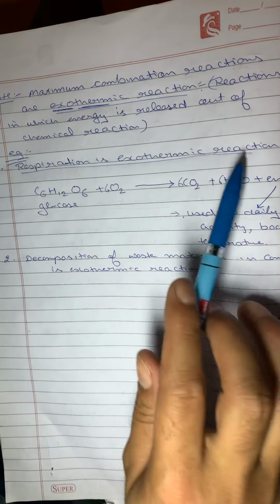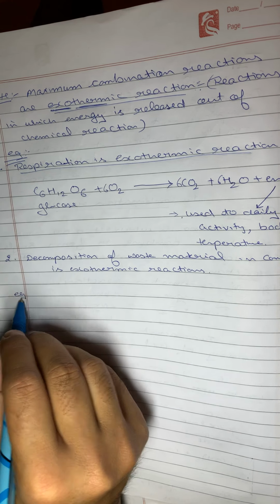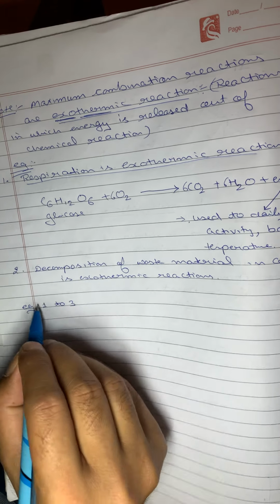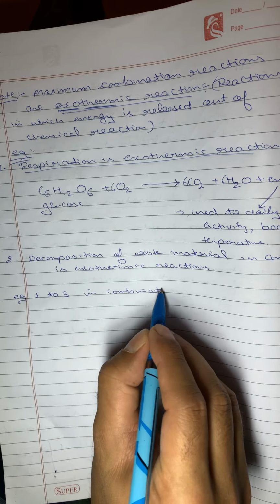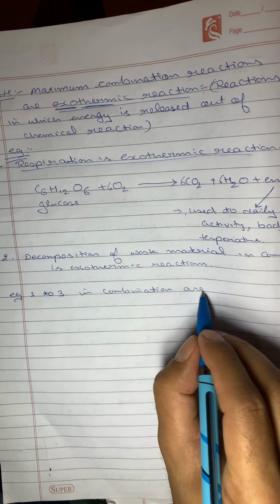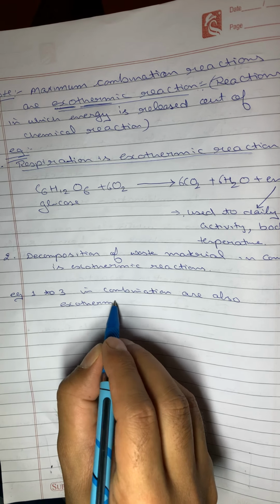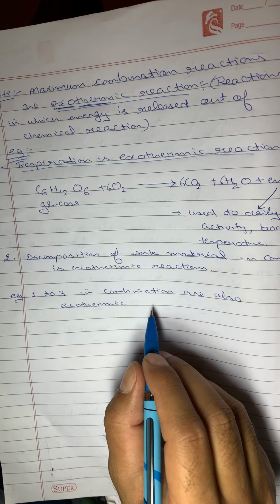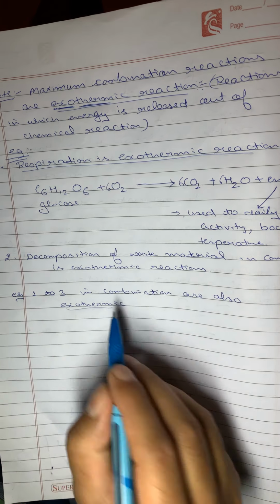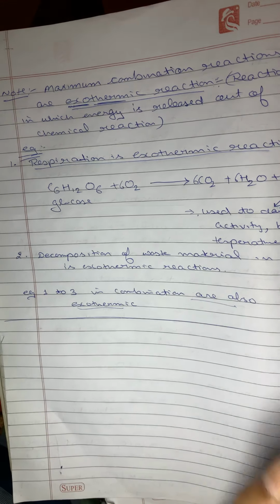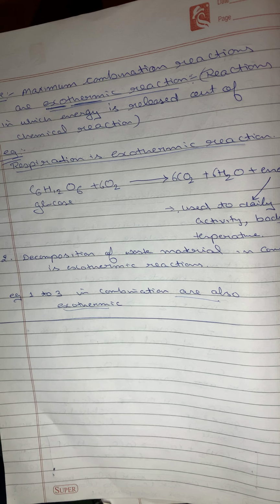So two examples I have included in the exothermic reactions because these were not combination reactions, that's why I have to include them separately. But all the previous three, 1 to 3, which we have done in combination reactions, that is burning of magnesium ribbon, second burning of coal, and then whitewashing, slaked lime put in water, are also examples of exothermic reactions. So this is all about the combination reactions. In the next lecture I'll cover decomposition reactions.